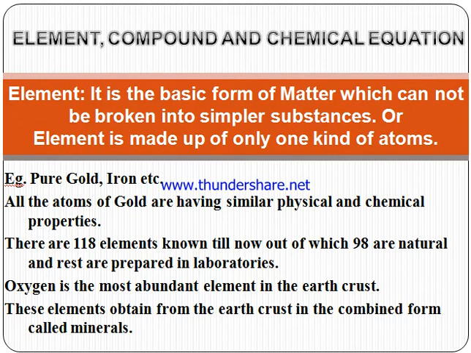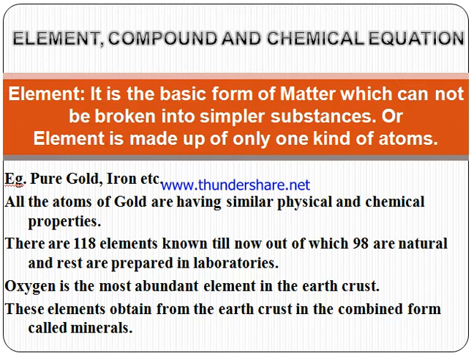Next we come to the term element. Element is the basic form of matter, a very basic term, which cannot be broken into simpler substances by chemical methods. So we define element as the substance which is made up of only one kind of atoms and which cannot be further divided into simpler substances.